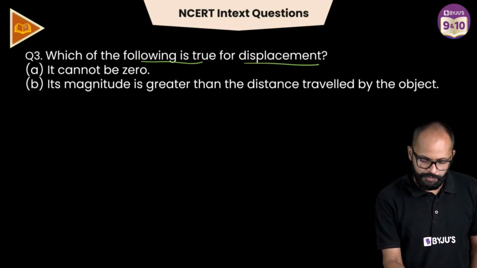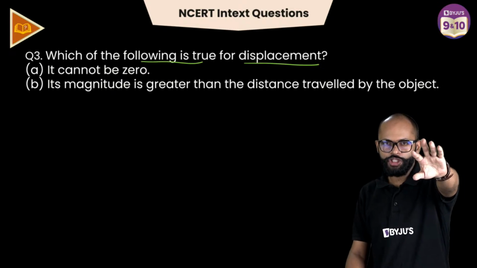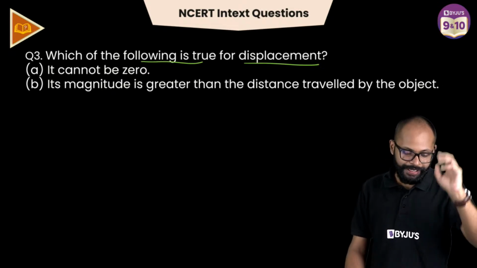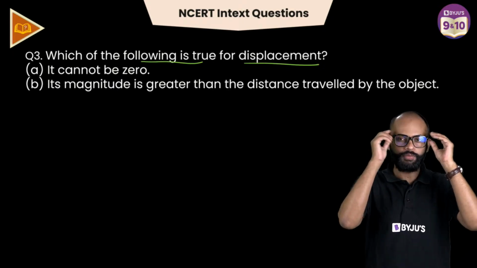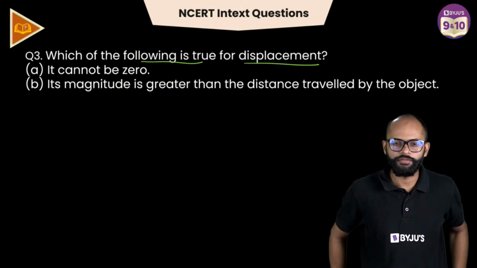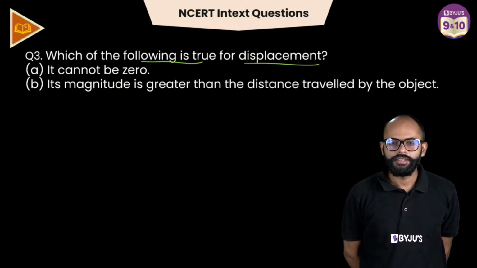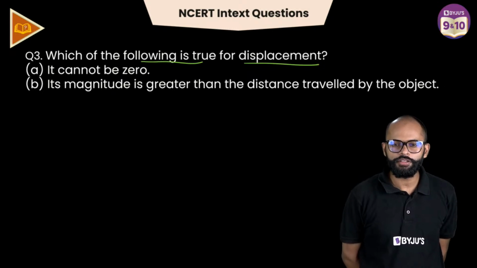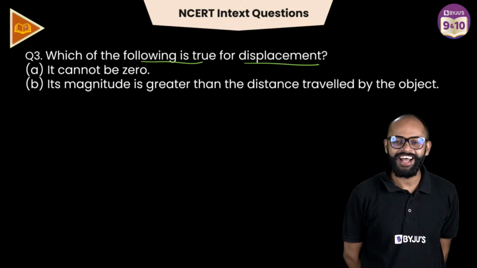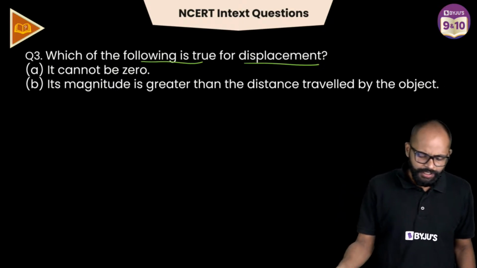Let's go, next question. Which of the following is true for displacement? A, it cannot be 0. B, its magnitude is greater than the distance traveled by the object. What do you think? Is A true or false? Both false. Very good.